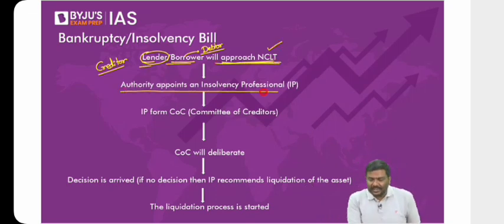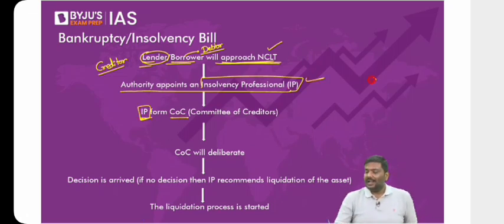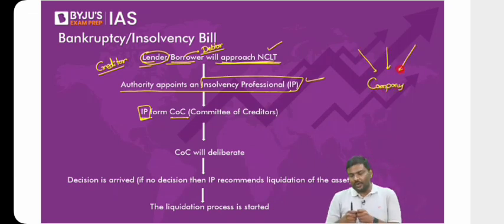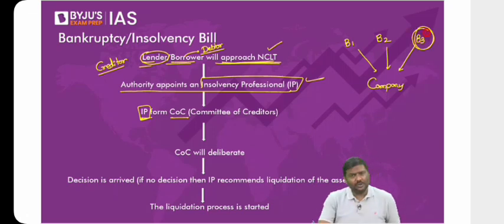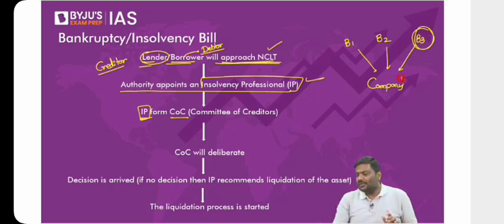Now, this authority will appoint an insolvency professional. The insolvency professional, IP, will form a committee of creditors. What do you mean by committee of creditors? A company might have taken loans from multiple lenders in the market. Let's say a company has taken loans from Bank 1, Bank 2, and Bank 3. Should only you decide what should be done with the company? Think of it. Does it make sense? Of course, no.